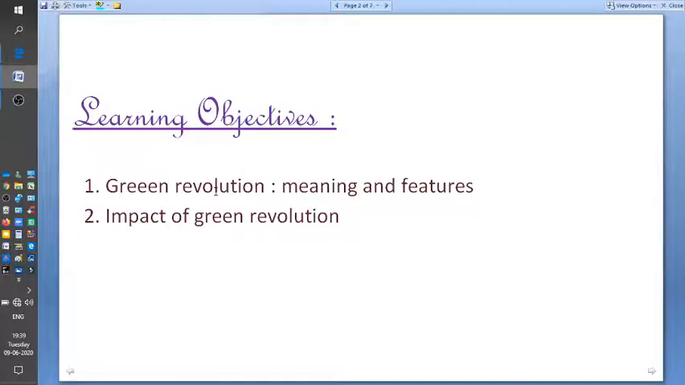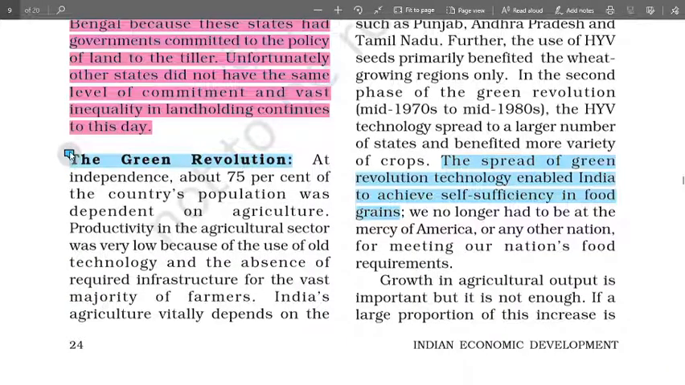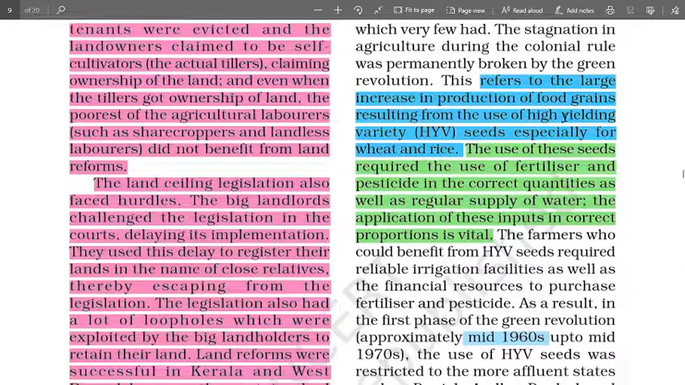Let's try to learn about the meaning of green revolution first. What is green revolution? Let's concentrate on the blue highlighted sentences. Green revolution refers to the large increase in production of food grains resulting from the use of HYV or high yielding variety of seeds, especially in these two important crops, wheat and rice. That's the meaning of green revolution.